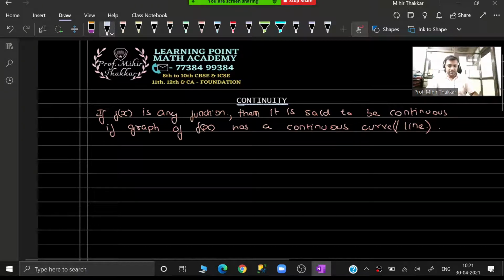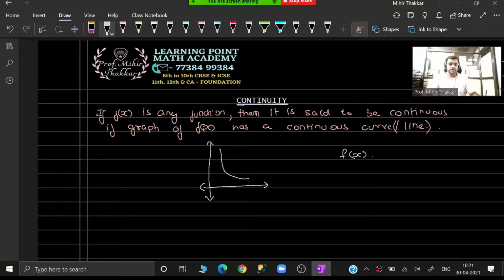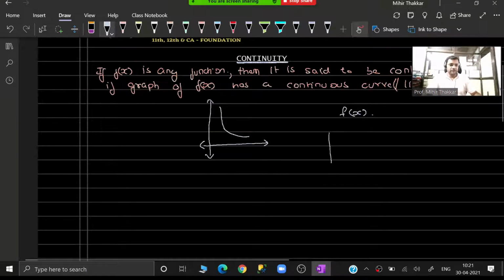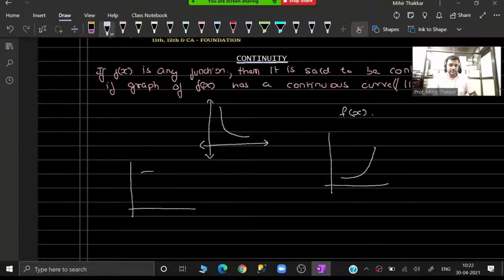Say for example, suppose you have any function f(x), and the graph of the function is suppose like this, or maybe the graph can be increasing in this manner, or maybe the function whose graph is coming down in this manner, or probably I can have something like this, a linear function.